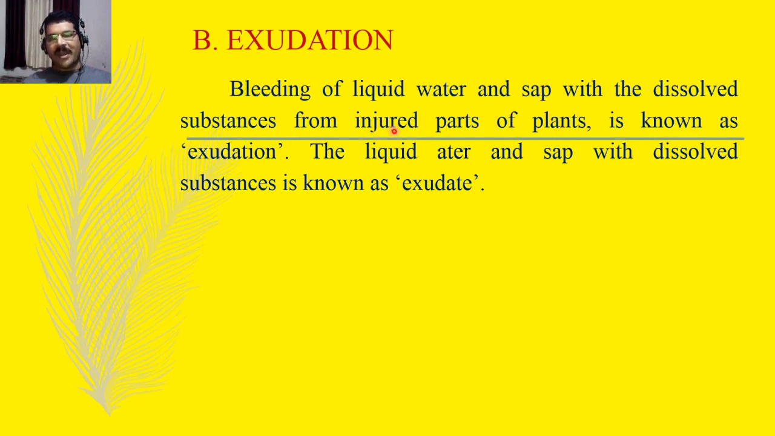It means that when any plant gets injured, the cell sap or water present in that plant bleeds out, and this process is known as exudation. The liquid water and sap with dissolved substances is known as exudate. So the liquid which is coming out contains some dissolved substances, and the liquid coming out from the injured part is known as exudate.